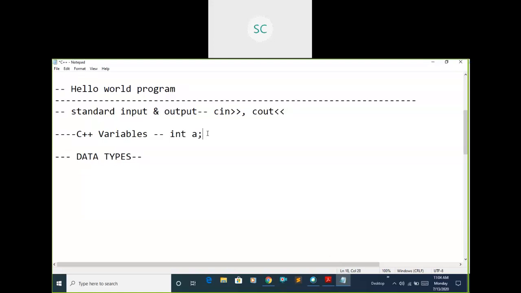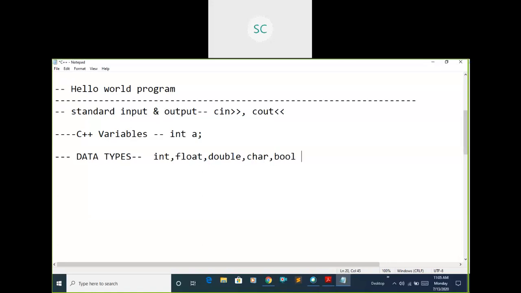For example, I want to store some data in my program. For that, you need to declare one variable based upon your requirements. If you require integer type data, you can go for int as the data type. We have different types of data types: primitive data types, derived data types, and user defined data types. Among primitive, we have int, float, double, char, and bool also. These are the primitive data types that we can use in our program for declaring variables.